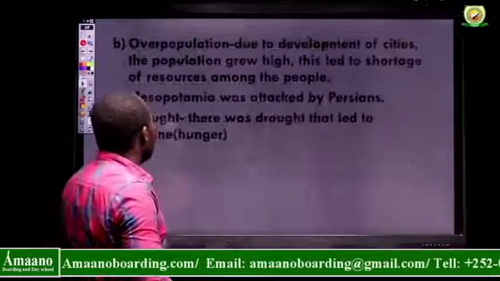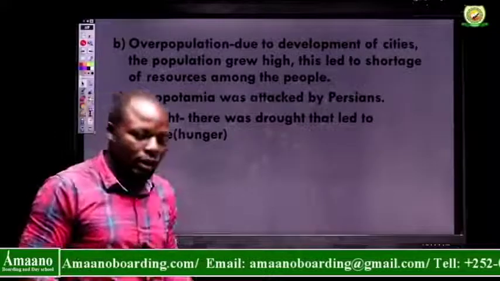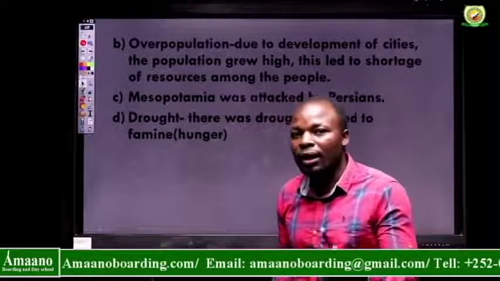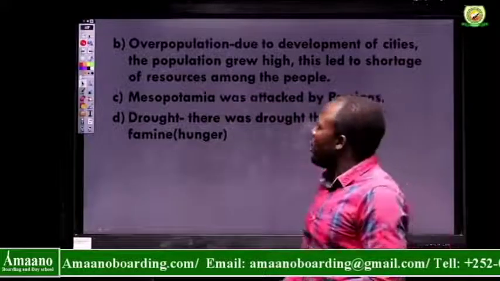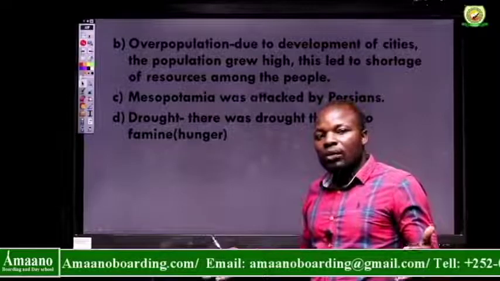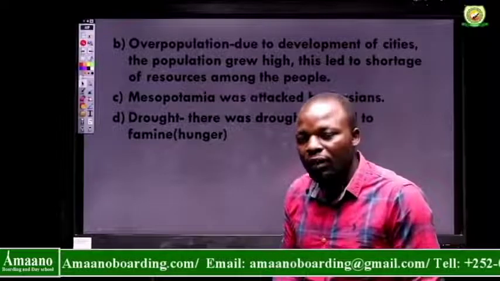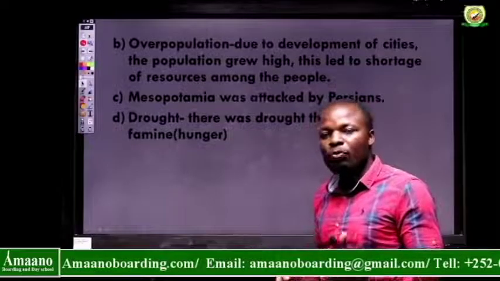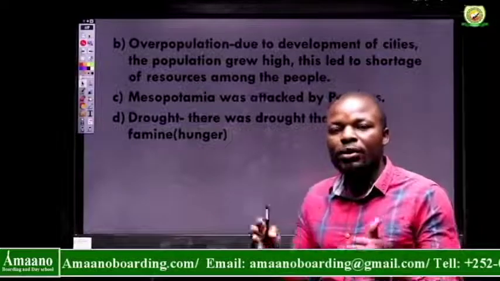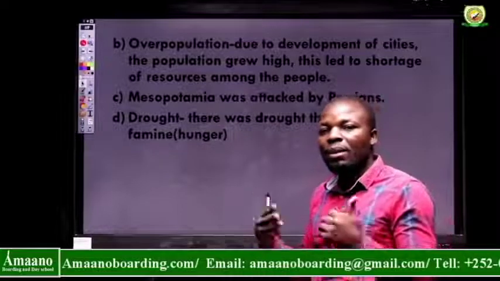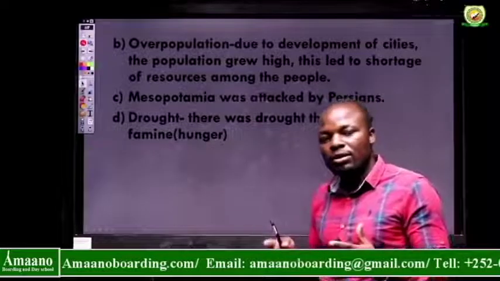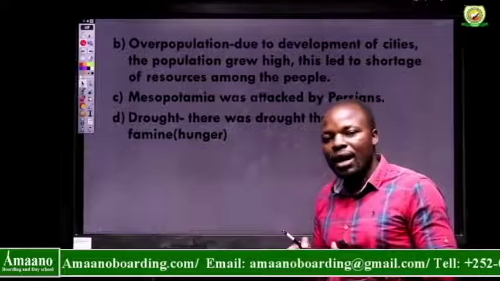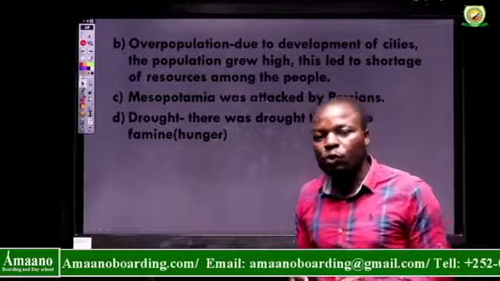Another reason is overpopulation, and we looked at overpopulation when we were looking at people and population in our second topic. Overpopulation is whenever a place has too many people living there. Over time, the number of people who lived in Mesopotamia increased. If the number increased, it means that the resources that we looked at in our previous units became scarce, became limited, became few.